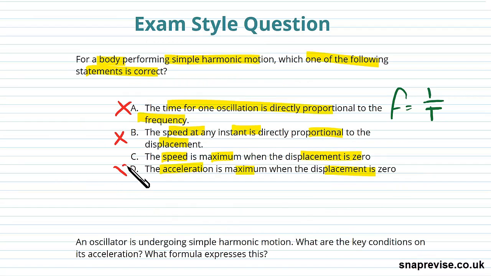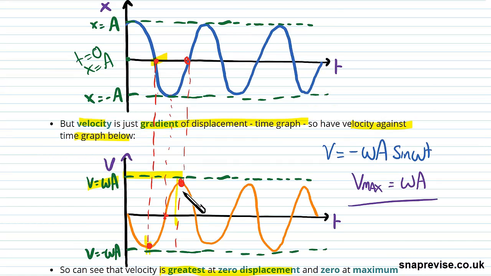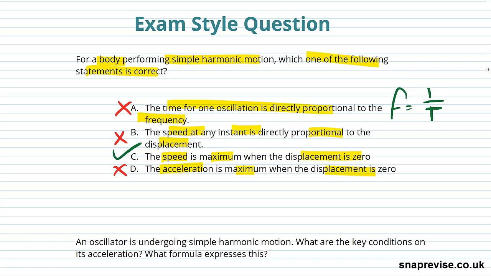So the only one we're left with is that the speed is maximum when the displacement is 0, and that's obviously true because it's the only one left, but let's check it's true too. We know that's the case because remember we looked at these graphs and we saw that the speed was maximum here when our displacement was 0. And so we know that it must be the case that, because that's the point when we've been accelerated by this force, we've been taken back to 0, and then we've still got velocity, so we keep going, but there's no force acting on us at that point. So that's our point of maximum velocity, at displacement 0. So the answer is C is correct.